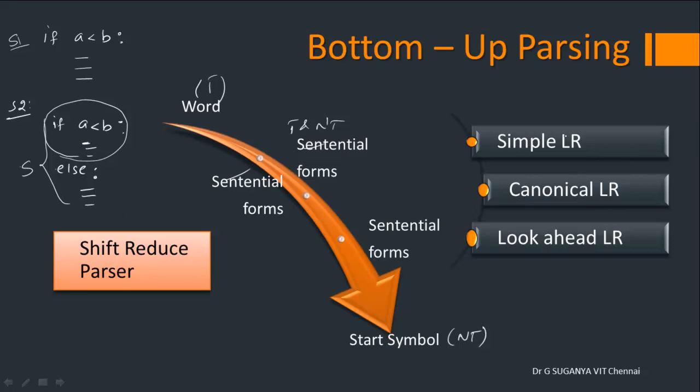So that's where we have what we call simple LR and canonical LR. Simple LR won't try to look at the next input which is coming, and hence will reduce whatever is already available on the top of the stack. In order to remove that limitation, we go for canonical LR, wherein we try to find out what is coming next on the input stream. In order to reduce the space and time required for canonical LR parsers, we go for the look ahead LR parser. So that is about the various parsers that are available. In the subsequent sessions, we will try to understand each of these parsers in detail.